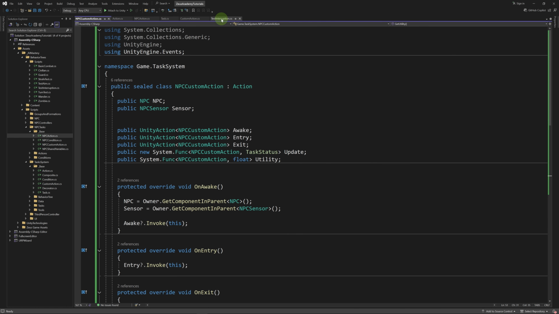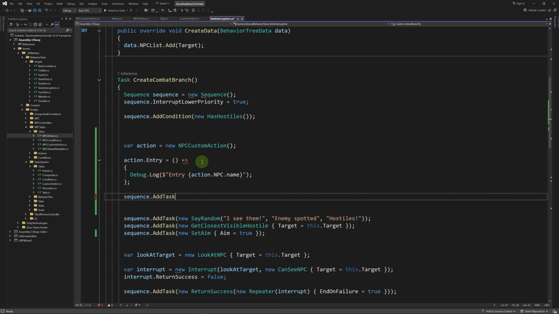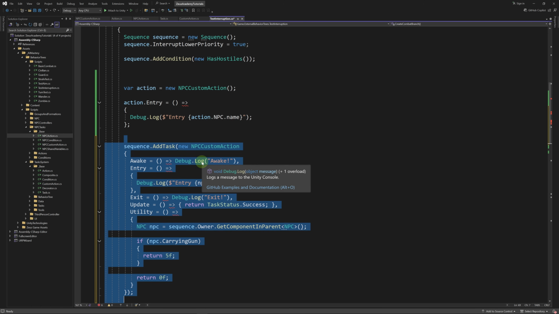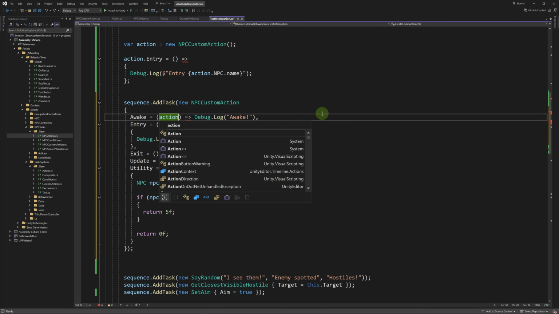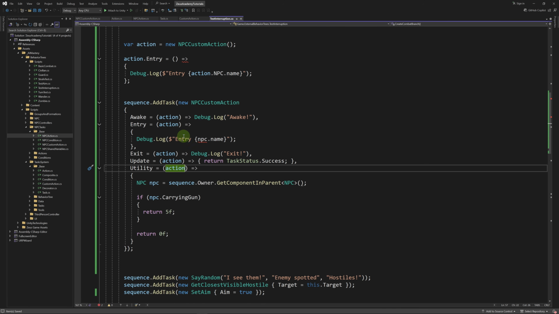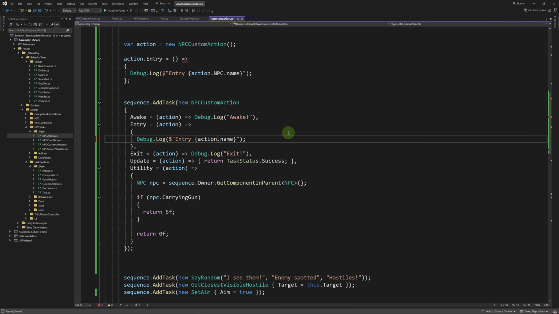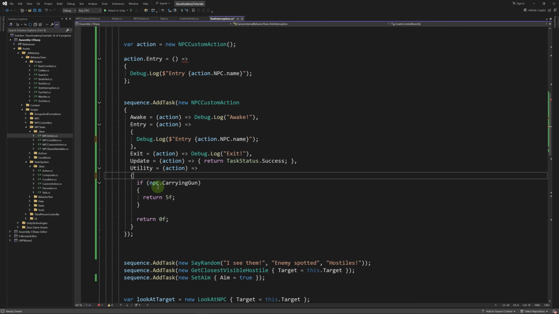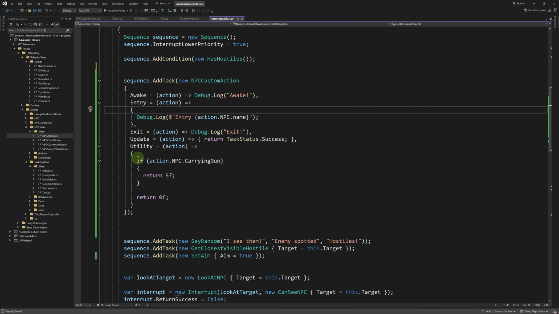Now back to our behavior tree. I'm going to hit Ctrl Z to go back to our inline declaration. Now we have to use a parameter here. Let's call it action. This is a small trade-off to be able to use this inline declaration, which is really practical. So in here, instead of NPC, we're going to say action.npc. And here we don't need to get the NPC. We can just say action.npc. And this syntax is much more compact than before.